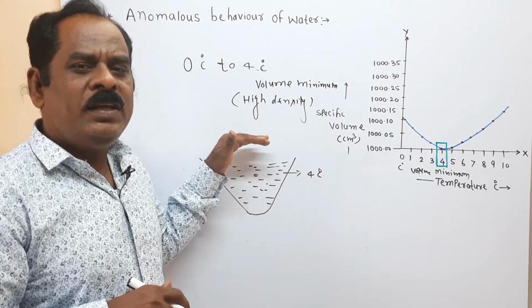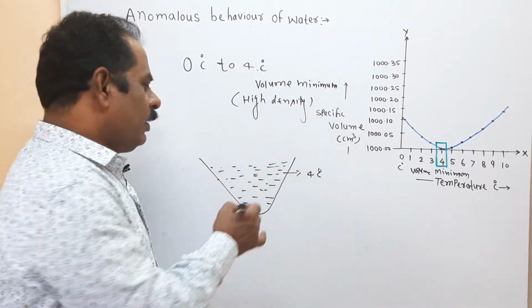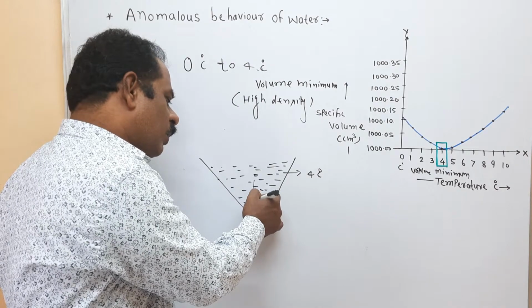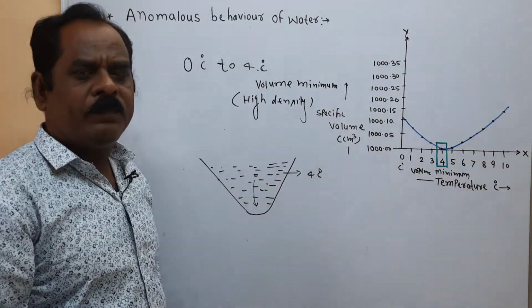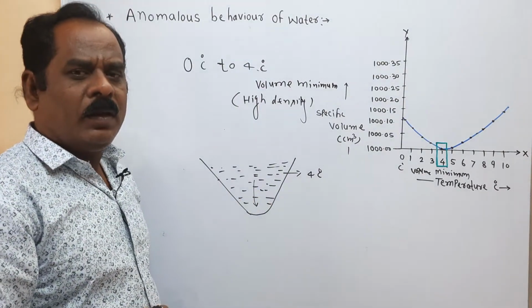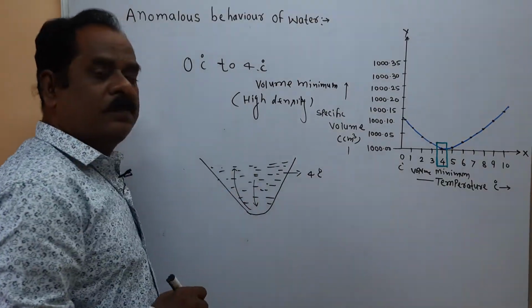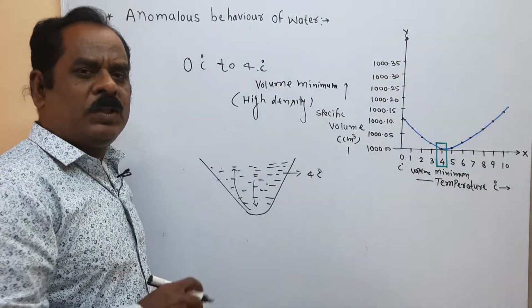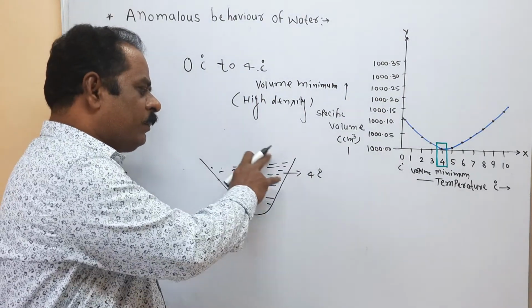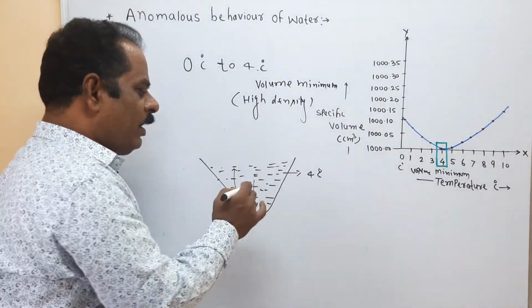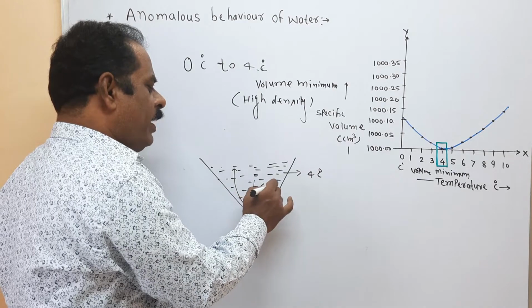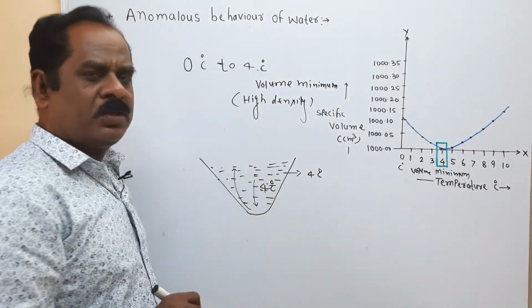Therefore, the increased density water sinks or goes to the lower side of the lake, and the lower water comes to the upper side. This process continuously takes place throughout the lake until the temperature of the lake comes to 4 degrees centigrade.